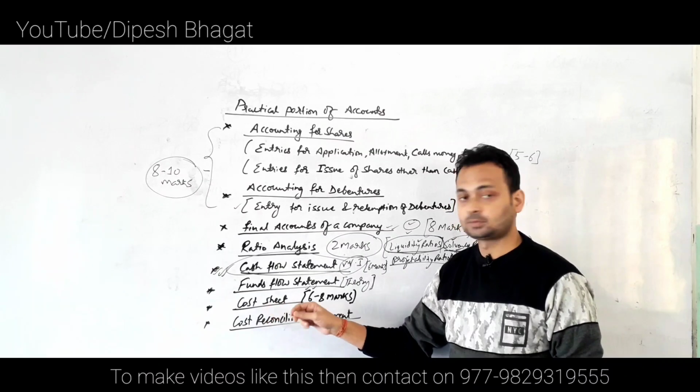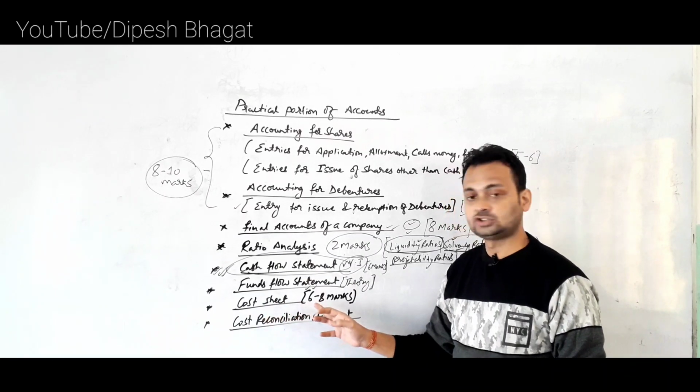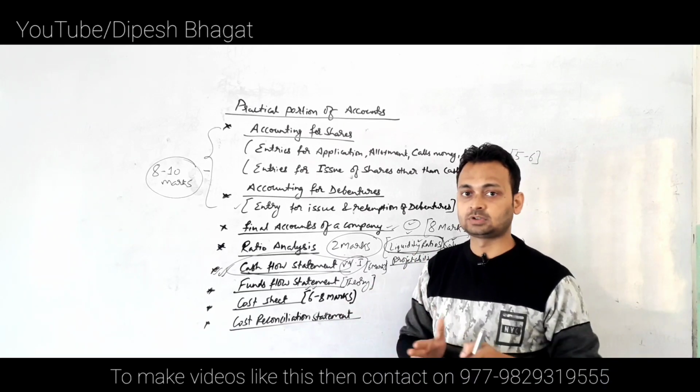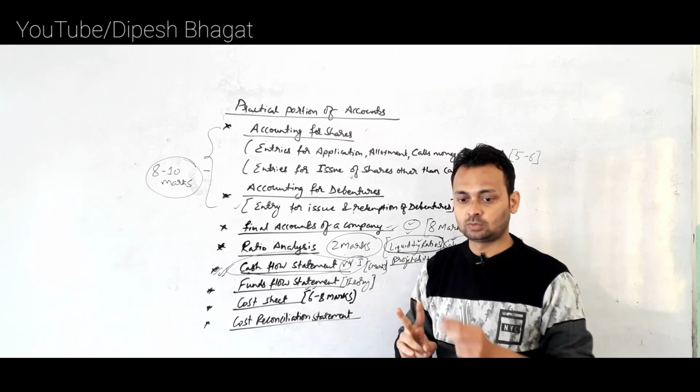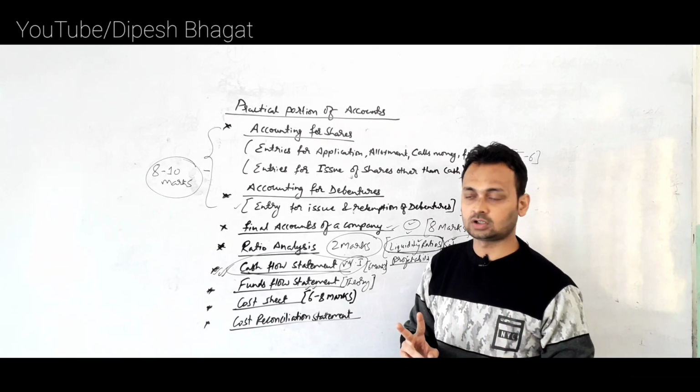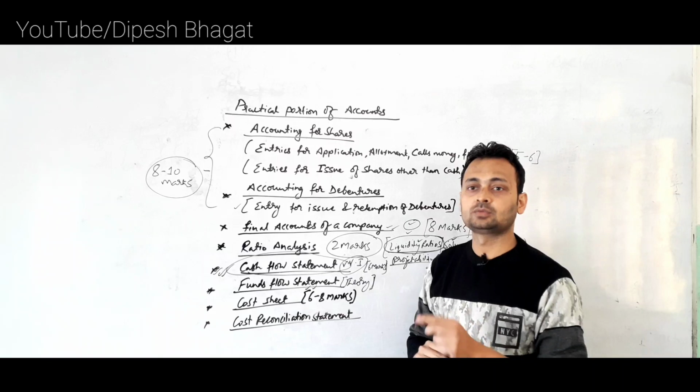So from the chapter cost sheet we are going to have questions for about 6 to 8 marks, and under this topic we can identify the whole chapter into 2 types of question. One of them is cost sheet along with the adjustment of stock, and the other is cost sheet along with the tender cost sheet.